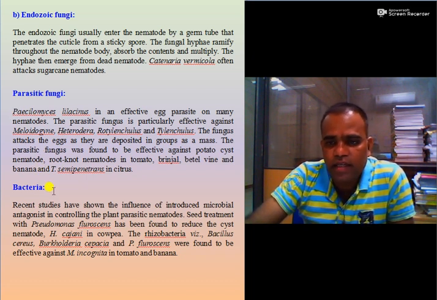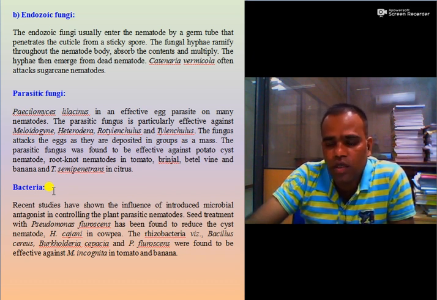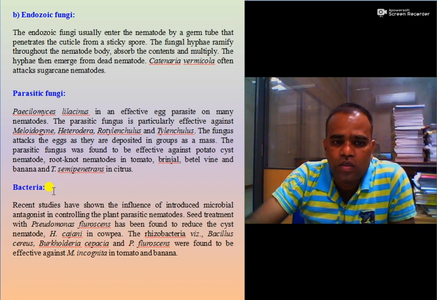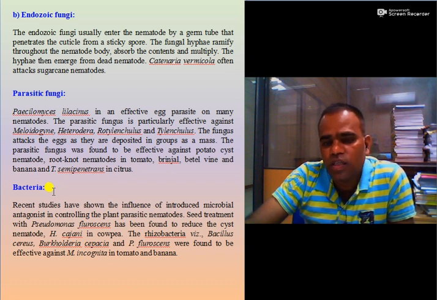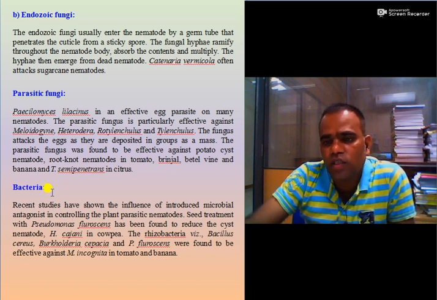In use of bacteria, antagonistic bacteria such as Pseudomonas fluorescens have also been found effective to reduce the number of nematodes. Say for example, cyst nematode, Heterodera cajani in cowpea. Other bacteria such as Bacillus cereus and Burkholderia cepacia were also found to be effective against root knot nematode of tomato and banana.